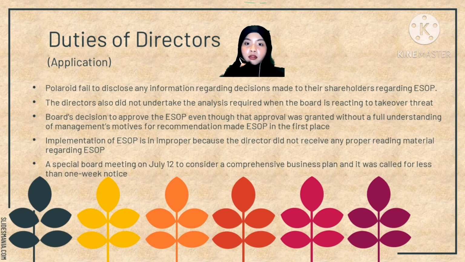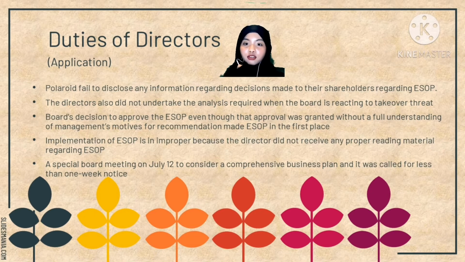It means that even though the directors may have acted in honesty or belief in the benefit of the company, the directors are still liable for exercising their power for a collateral purpose according to Section 213 subsection 1 of the Companies Act.